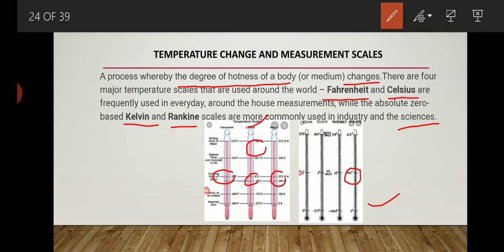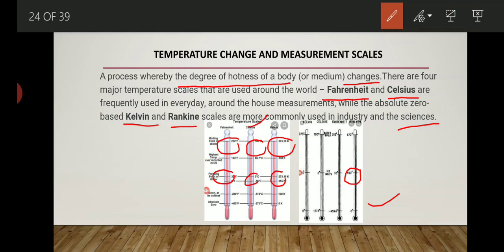But when we measure with Fahrenheit scale, we see that at 212 Fahrenheit water starts boiling, and through Kelvin scale, the temperature is 373.15 Kelvin.